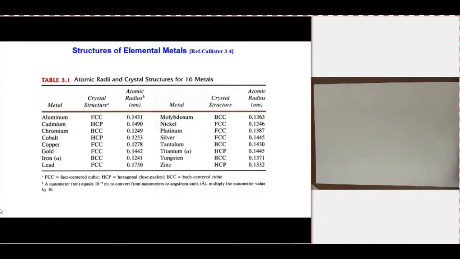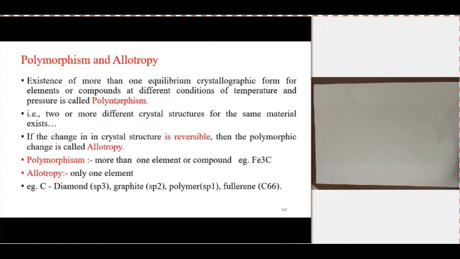So iron can exist in BCC structure or FCC structure. Similarly, we can see for titanium, it is an HCP structure here, but it can exist in more than one crystal structure. So that is called polymorphism: the existence of more than one equilibrium crystallographic form for elements or compounds at different temperature and pressure conditions.